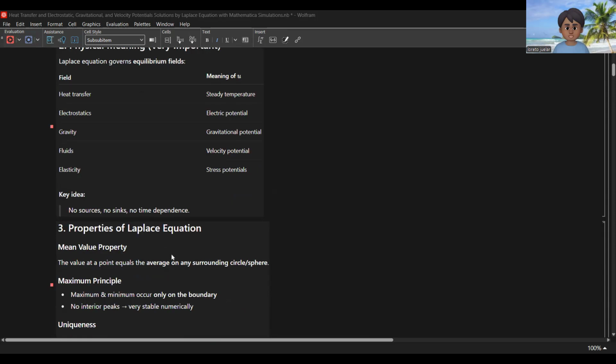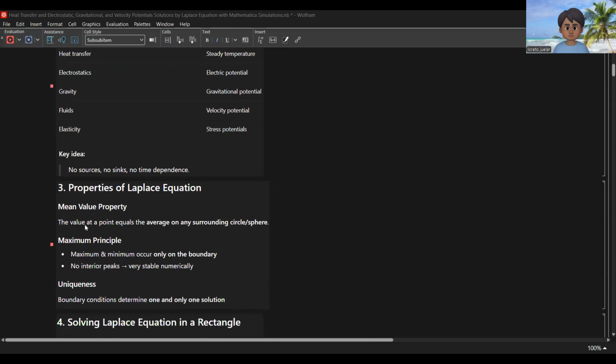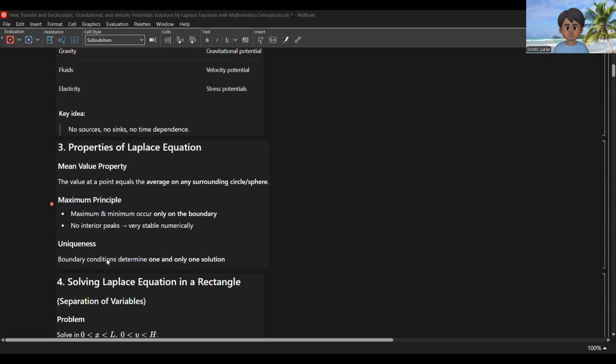The properties of the Laplace equation. So we have the mean value property: the value at a point equals the average on any surrounding circle or sphere. Maximum principle: maximum and minimum occur only on the boundary. So no interior peaks, very stable numerically. Now for uniqueness, boundary conditions determine one and only one solution.